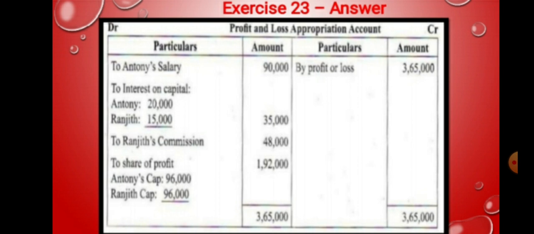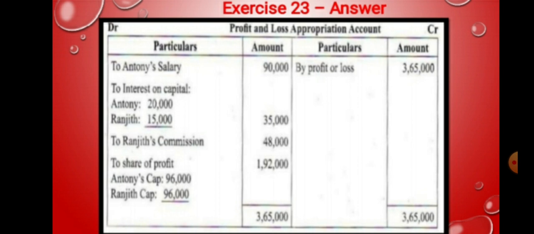So 2,40,000 into 25 divided by 125. That calculation amount is 48,000. Once again, 2,40,000 into 25 divided by 125, the calculation amount is 48,000. So this 48,000 will be treated as partner Ranjit's commission.